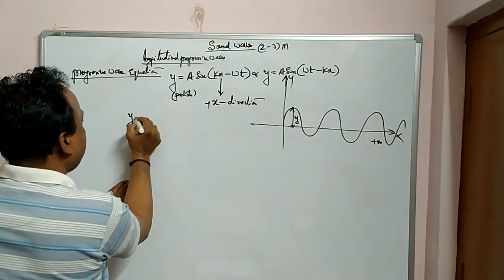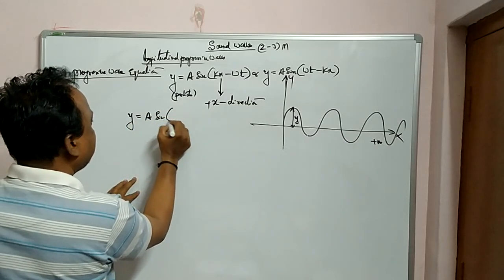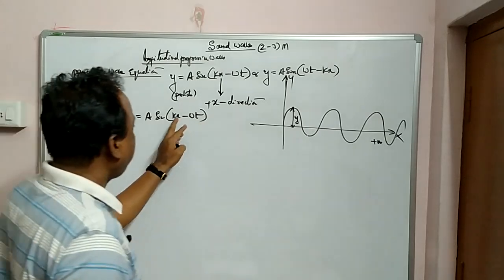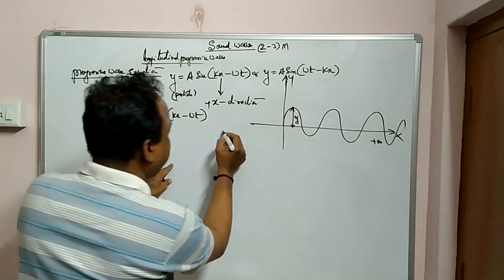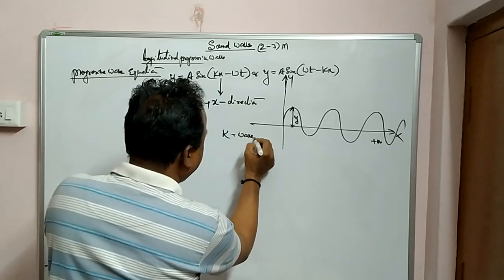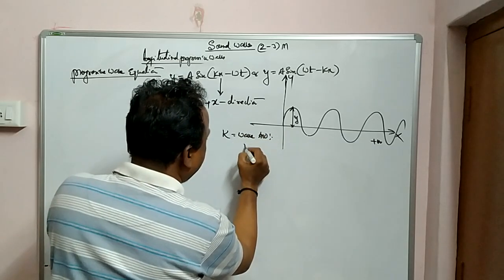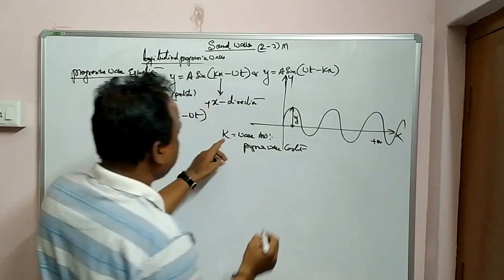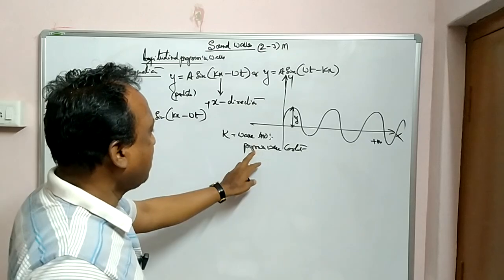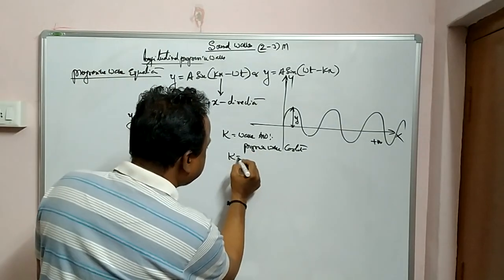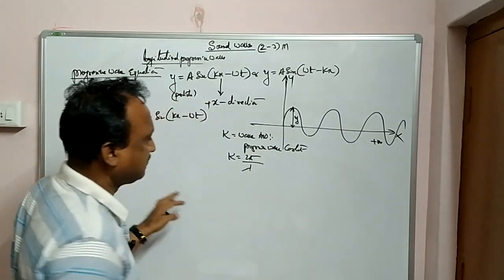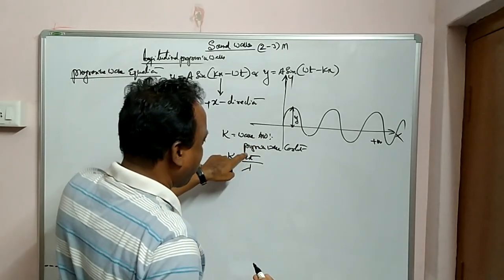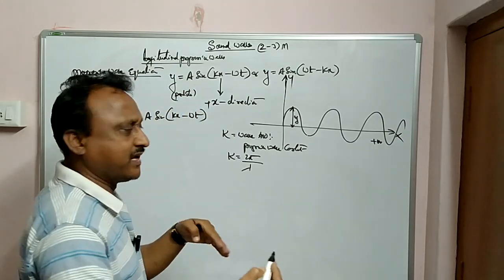Regarding the equation y is equal to a sin(kx minus omega t), you can see this k is a constant. It is also called the wave number or progressive wave constant. Its value is nothing but 2 pi by lambda. Wave number, so look at what its units will be: 2 pi is constant, 1 by lambda. Lambda is nothing but wavelength.